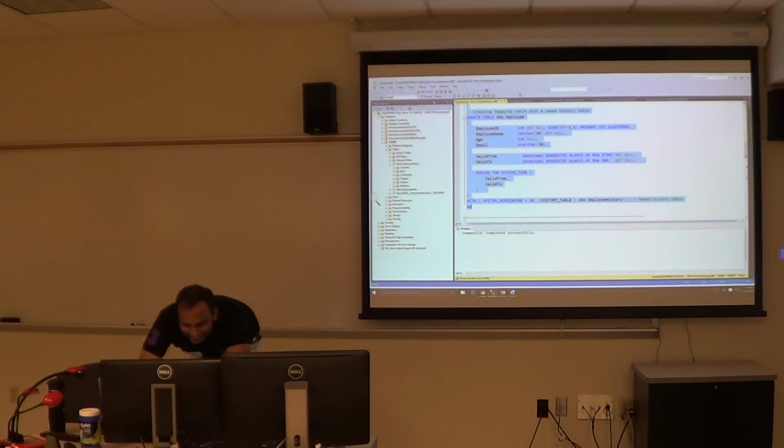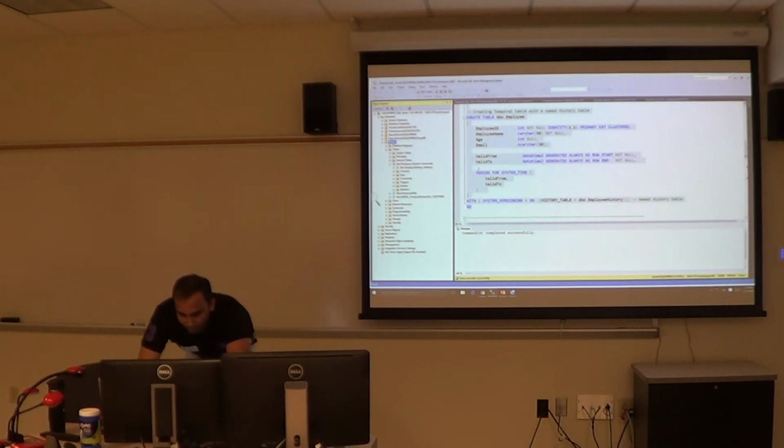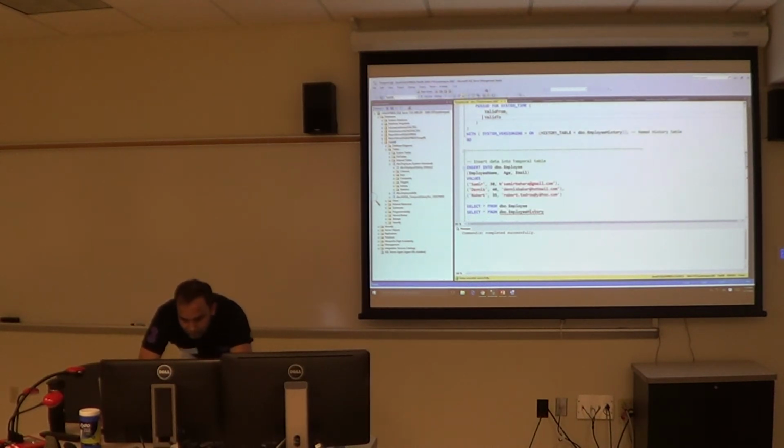Okay, now I'll create it. So I'll refresh that and tables should be in now. Yep, employee history is what I have. So what we'll try to do is we'll just try to insert into this employee table. We will look at employee and employee history. Obviously there is nothing inside the history table. It's blank at this point.